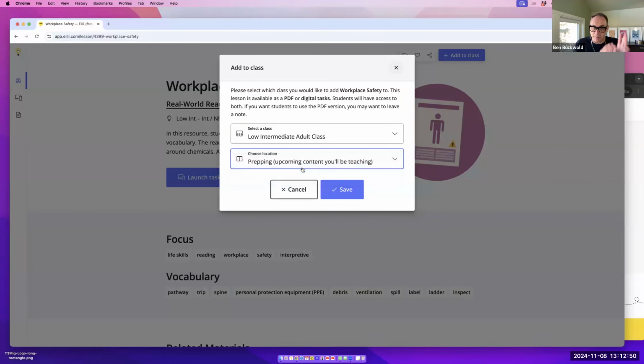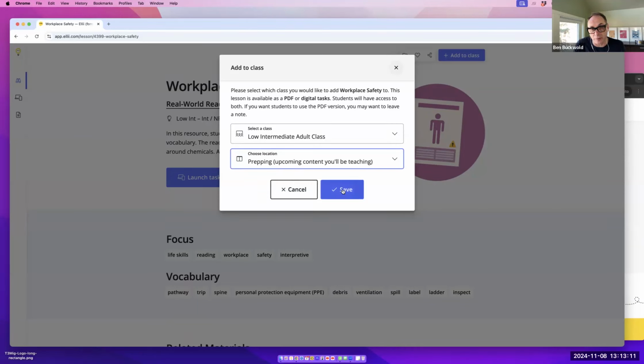So at Ellii, we put a big emphasis on planning and preparing. I'm going to show you that in just a minute, how you can create these prepping lanes and planning lanes for administering content to your students. Even if you're not using Ellii, it's a way to have a bird's eye view and an overview of the content that you're administering to students. So I'm going to put this into my prepping lane.